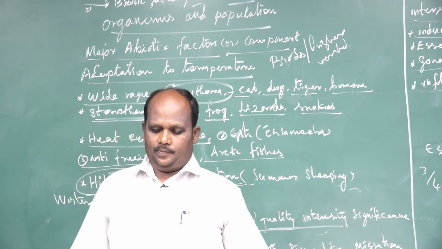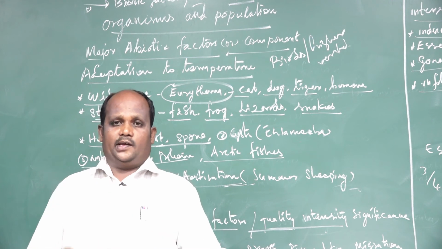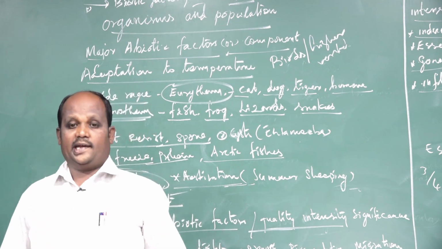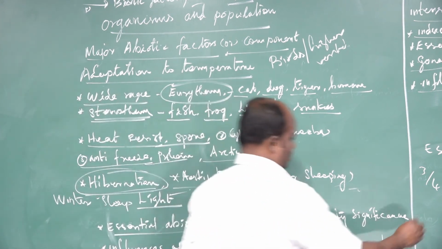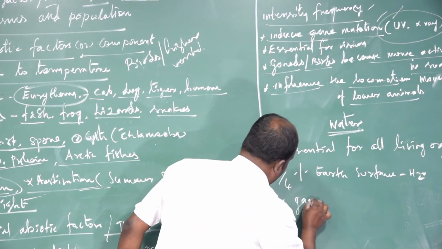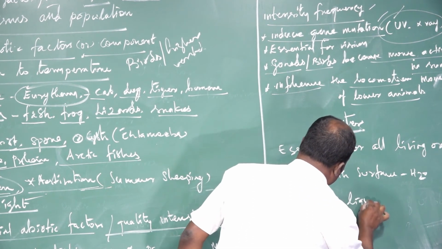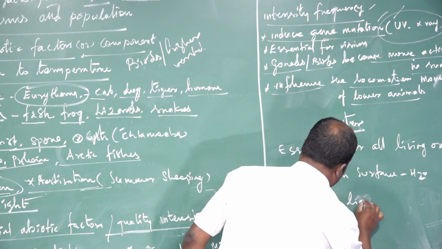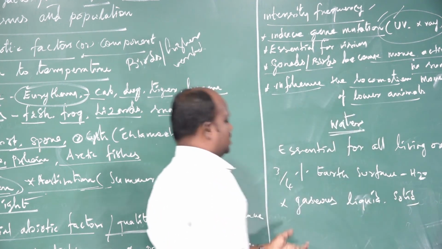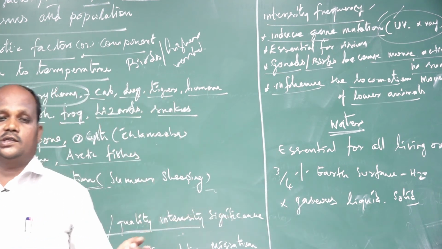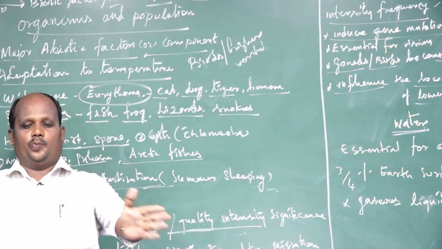The hydrosphere, understand, is found on the earth surface in three states. One is gas, second one is liquid, third one is solid. Those are the three states in which water is found on the earth surface. That water we classify into two parts.